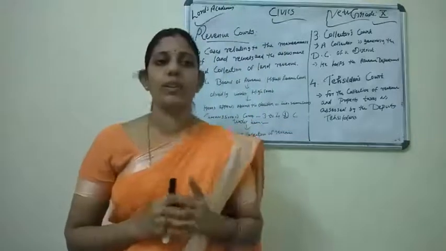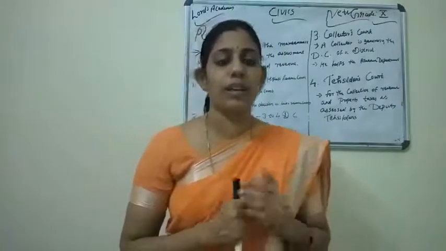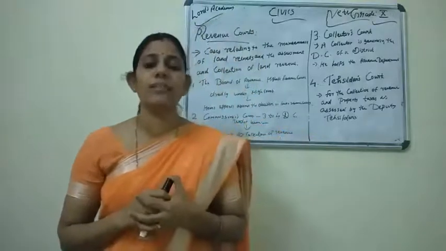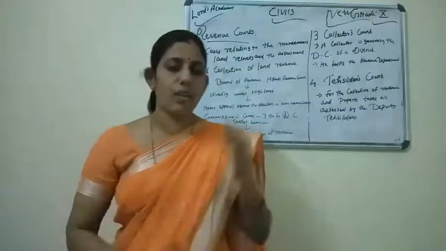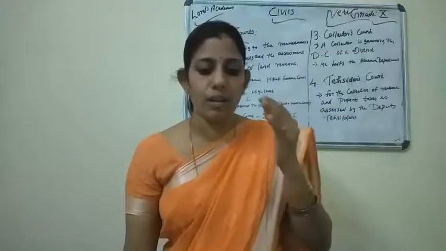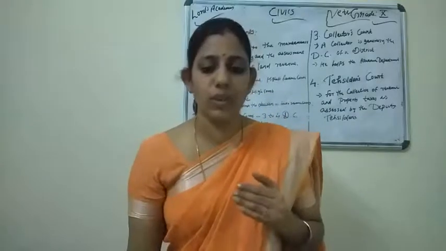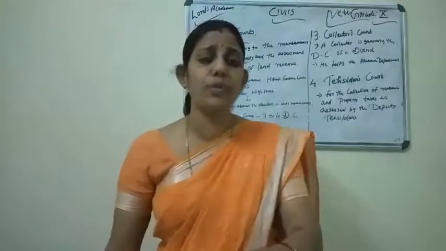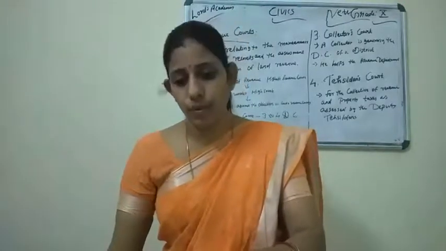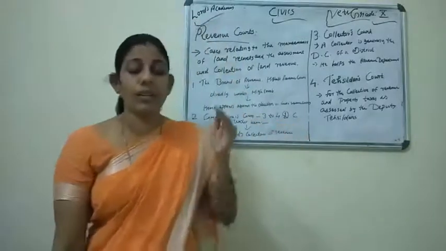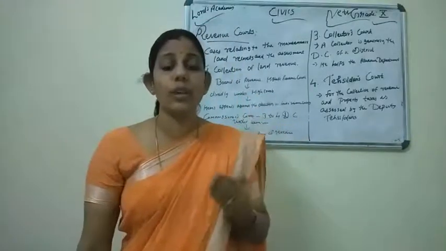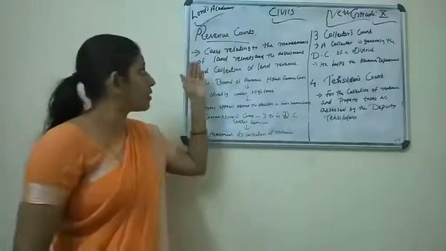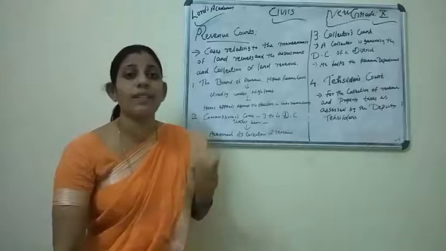Now, moving on to the next topic, criminal courts. It is also known as the Sessions Court, and the Sessions Court is the highest criminal court in a district. And also we discussed the Code of Criminal Procedure 1973, which came into force on 1st April 1974. Today we also discussed the Courts of Judicial Magistrate of first class, second class and third class. The last type of court is known as the revenue court.